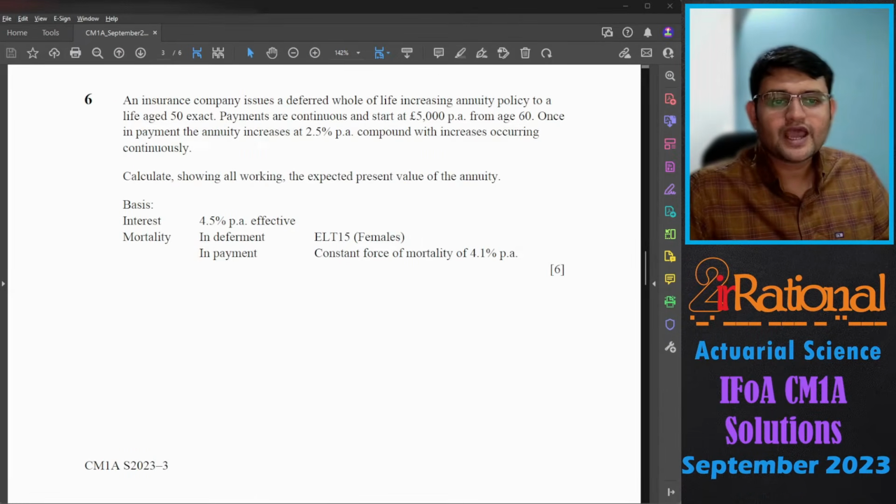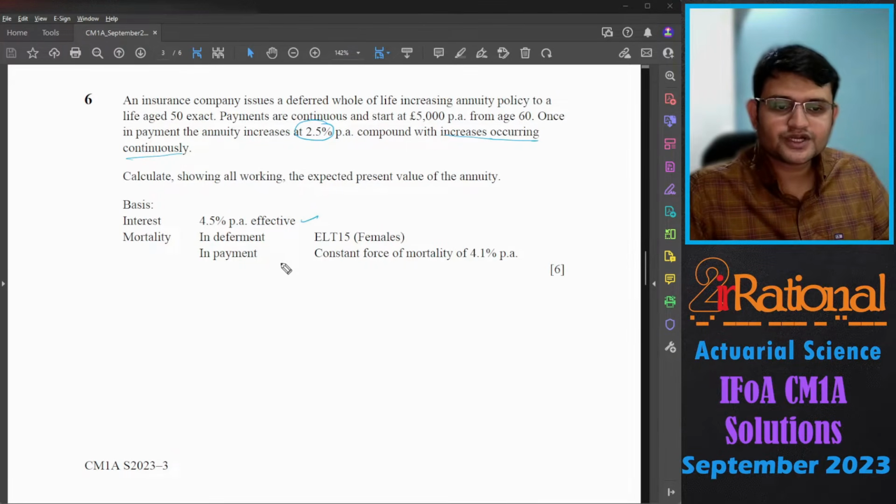Let's go to the next question. Question number 6. An insurance company issues a deferred whole of life increasing annuity policy to a life aged 50 exact. The payments are continuous and start at 5,000 per annum from age 60. Once in payment, the annuity increases at 2.5% per annum compound, with increases occurring continuously. This is very important because the increase is occurring continuously. We'll be subtracting this directly from delta. Calculate, showing all working, the expected present value of the annuity.